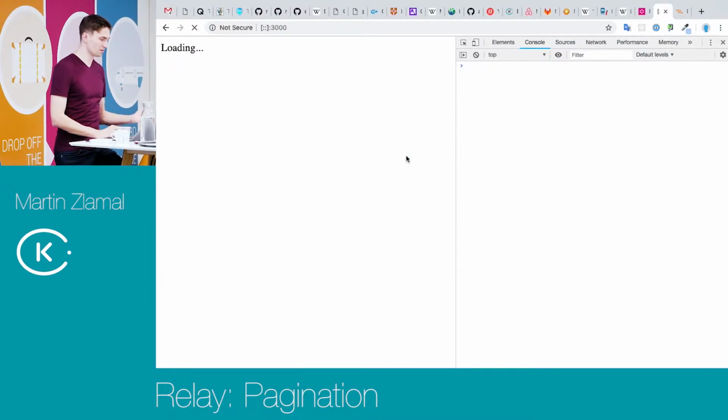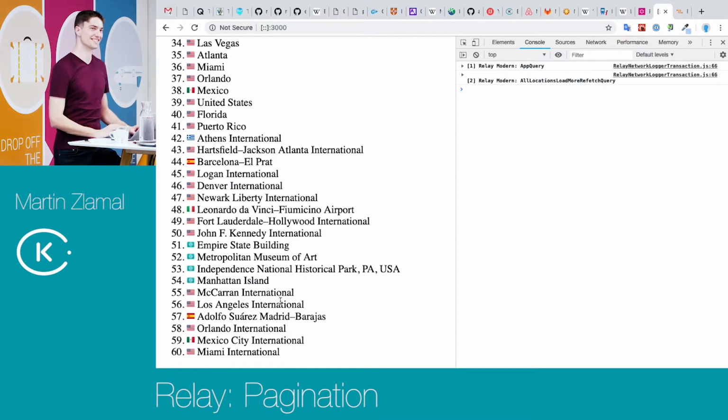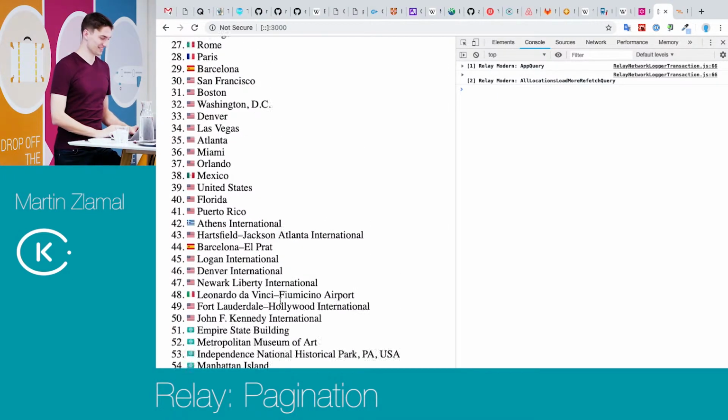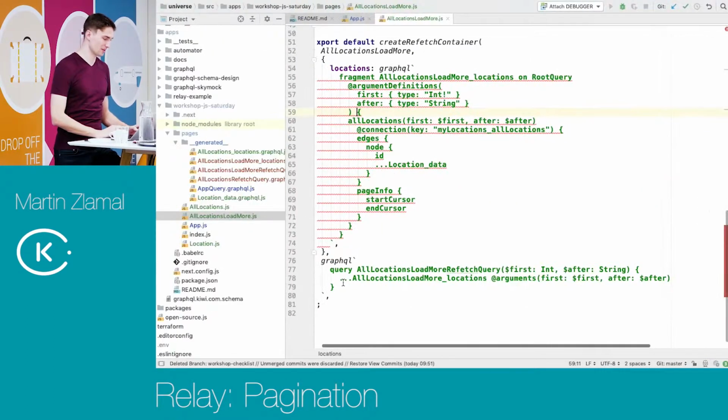But if I refresh it now and I click load more, we are done. Load more pagination. Go home. Bye. So this was pretty simple, no? I will explain what is going on here.